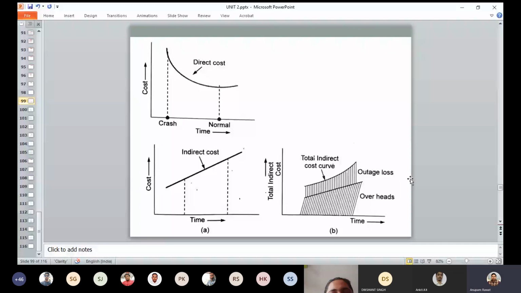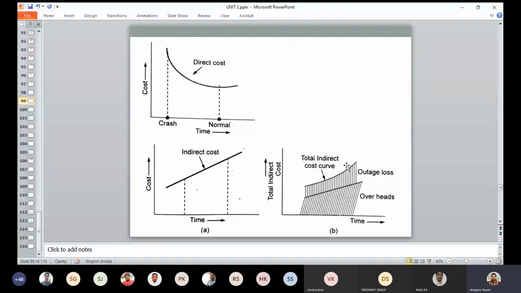When there is a loss in profit due to some penalty and due to delay or inability to meet demand, a corresponding cost may be added to the cost of overhead, and such type of loss is known as an outage loss. Here, this curve represents the outage cost.